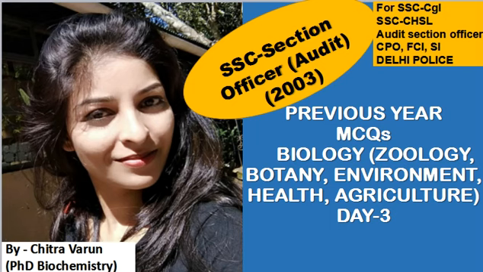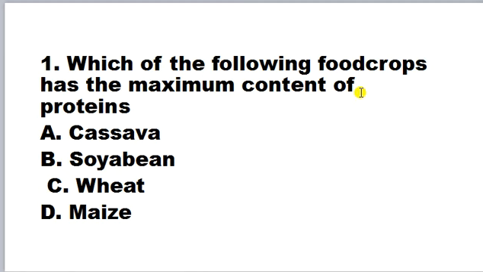So let's begin, friends. Which of the following food crops has the maximum content of protein? Cassava, soyabean, wheat, maize. So friends, if we talk about food crops apart from animal sources, soyabean is a significant and cheap source of protein. Soyabean contains 40% of its dry weight as protein. So here the correct answer is B. It has the maximum content of protein.